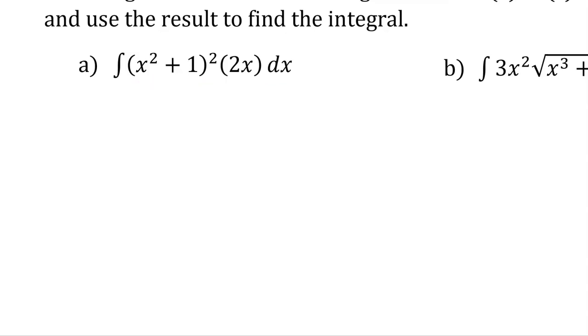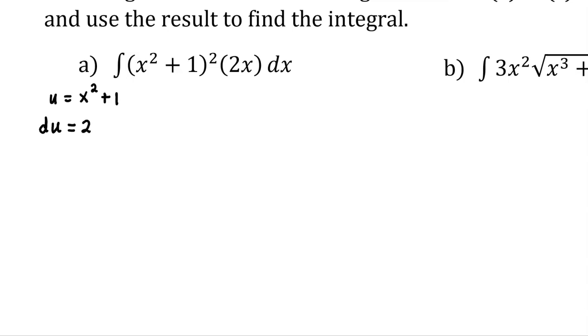So thinking back to that discussion on pattern recognition, I can see that I have an inside function, x squared plus 1, right? Because that's on the inside of this square function. And then conveniently out here, we have a 2x, which happens to be the derivative of what we have on the inside there. So first, I'm just going to start off and rewrite this integral using that U substitution. I'm going to intentionally choose to let U be what we have on the inside of those parentheses, x squared plus 1. Now I'm going to take the derivative of that U, which I will write as du.